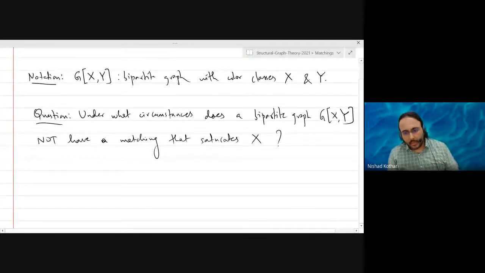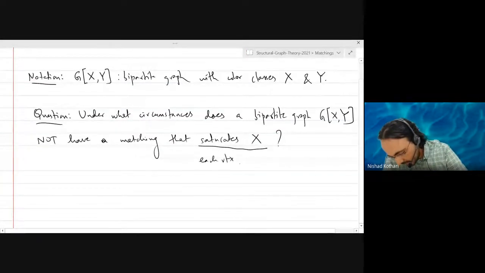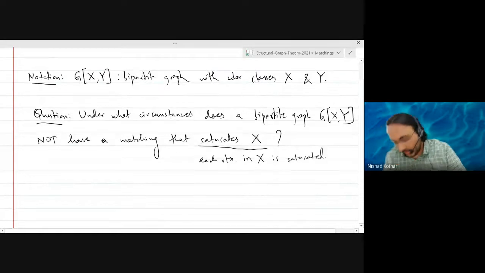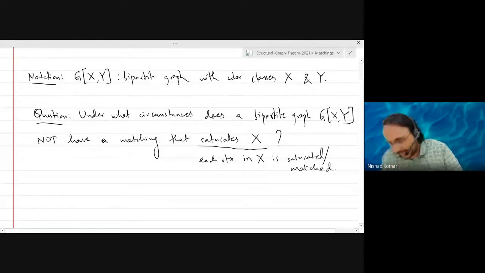What do I mean by saturating X? I mean each vertex in X is saturated, so it's matched to some vertex. If you don't like saturated, it's the same as saying that the vertex is matched.